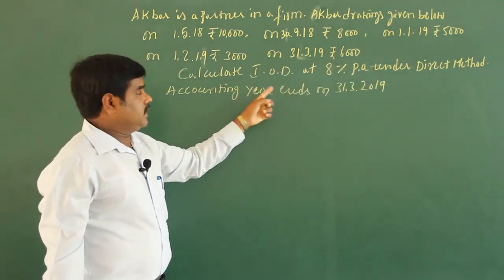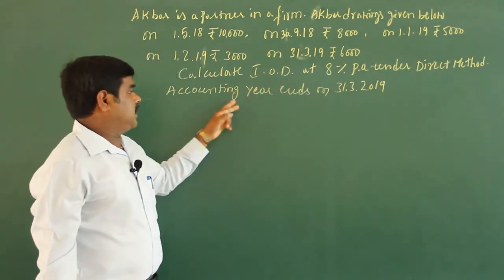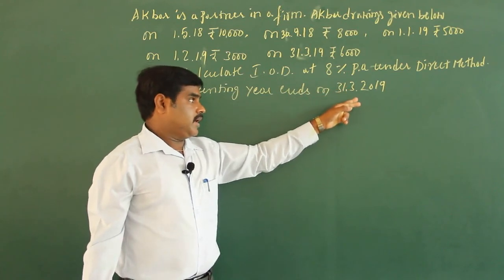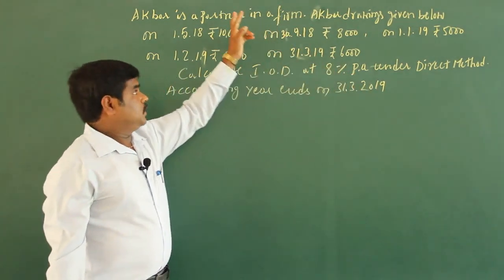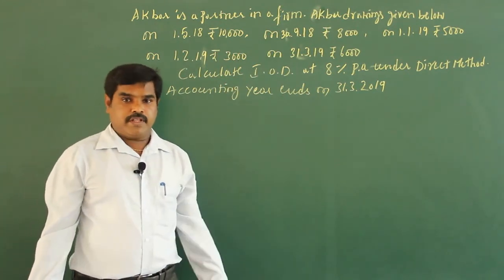You have to calculate interest on drawing at 8% per annum under the direct method. The accounting year ends on 31st March 2019. So write this problem, solve it, and keep the answer in your notebook. Thank you. Have a nice day.